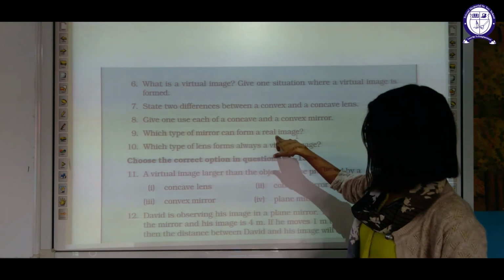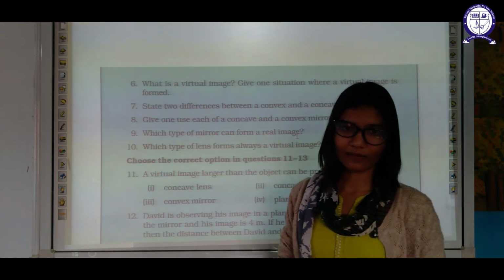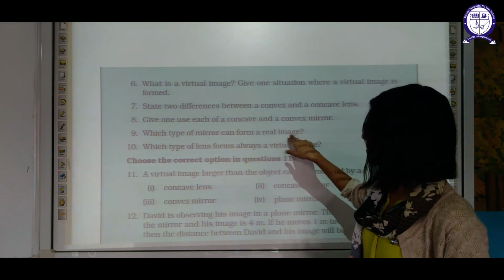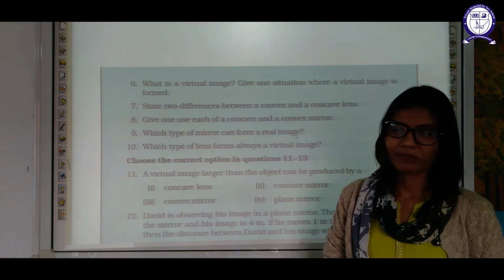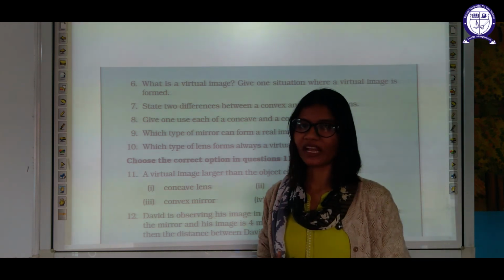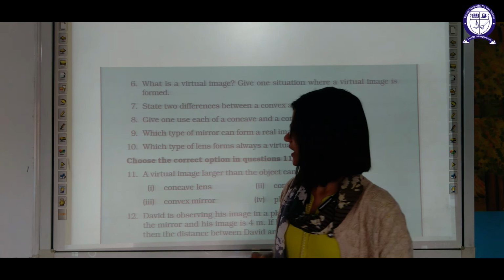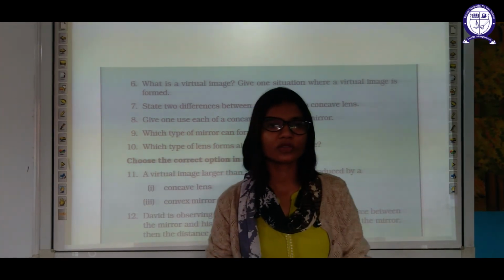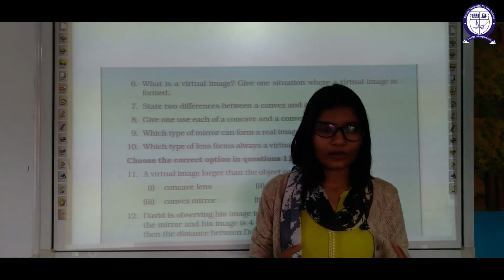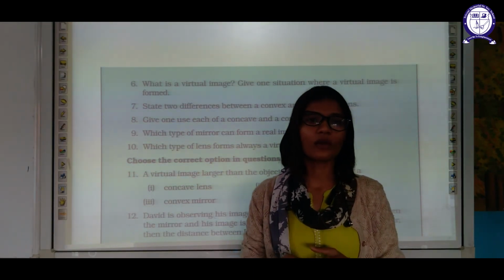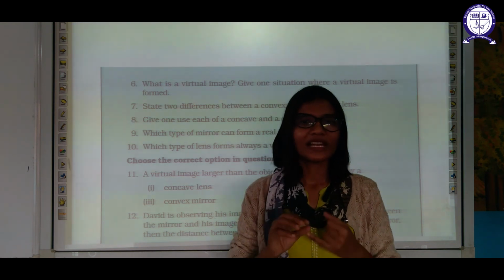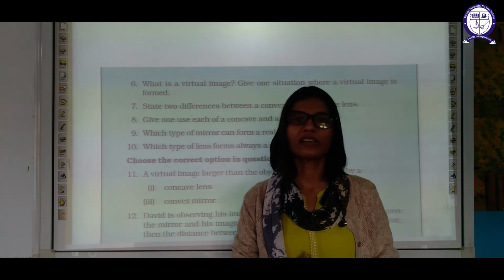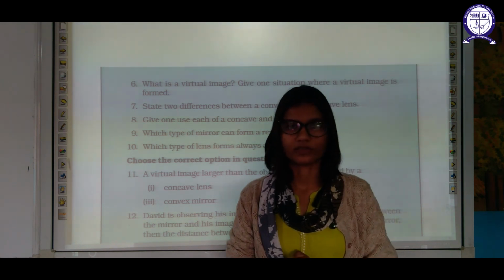Which type of mirror can form a real image? Again, by writing down the properties, you can write which kind of mirror forms the real image. A plane mirror never forms a real image, so you have the idea. Which type of lens always forms a virtual image? You can do all these questions. You have to try all of them, because only then will you revise the properties of lenses and mirrors. So this chapter is basically over. We will discuss everything again in our Zoom classes. Thank you, students.